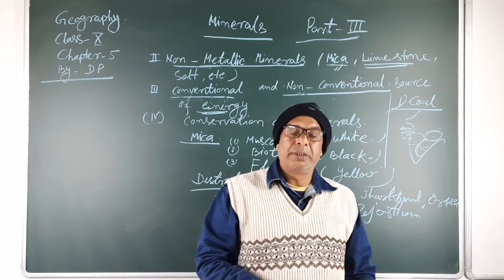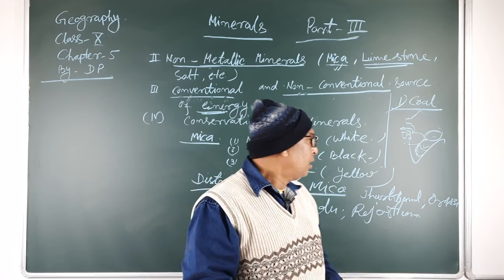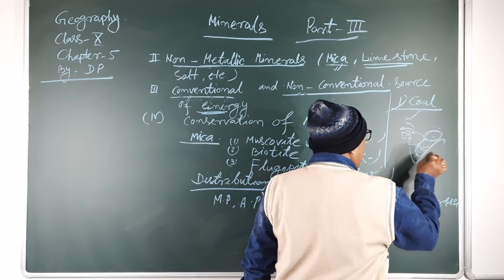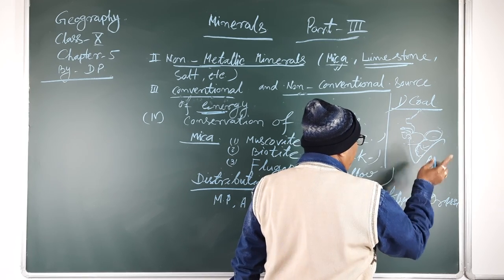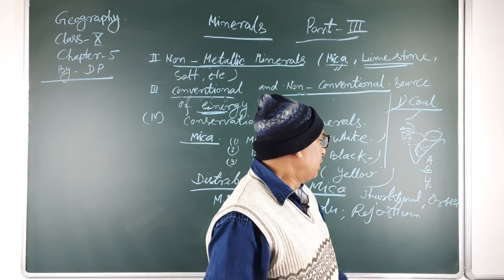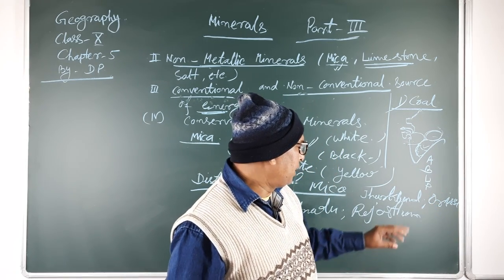You know, there are four types of coal found in our country. First is anthracite, bituminous, lignite and peat. These are the four types of coal found in our country.